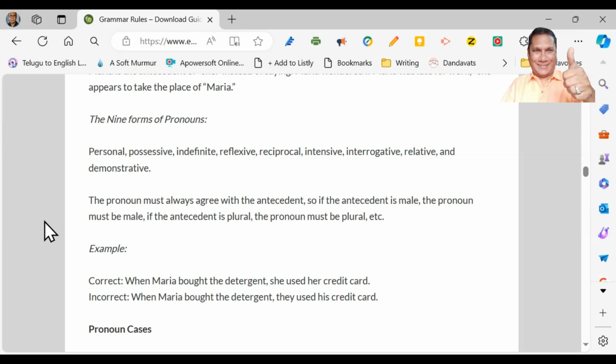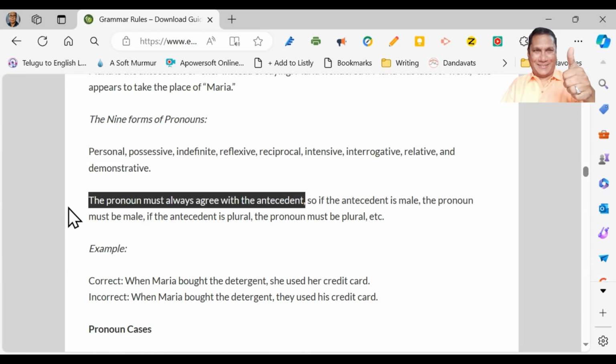And the golden rule here, a very important rule, is: the pronoun must always agree with the antecedent. So if the antecedent is male, the pronoun must be male. If the antecedent is plural, the pronoun must be plural. So the pronoun must match the antecedent noun in gender and in number. This is a very important rule to remember.